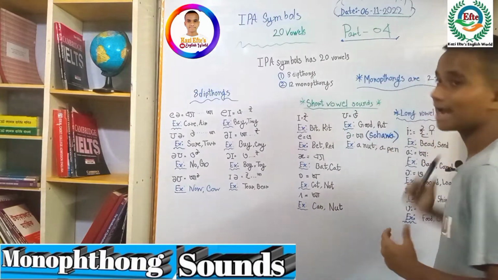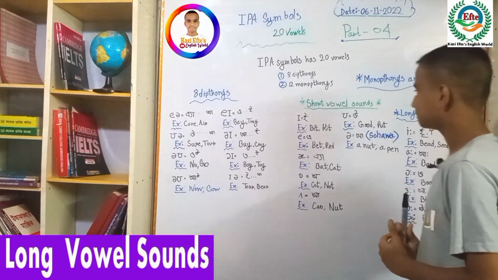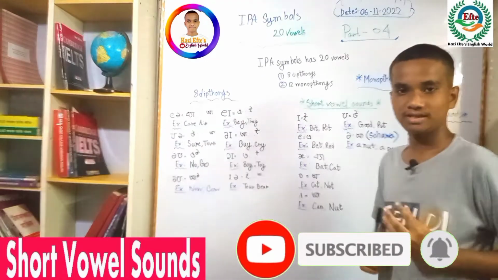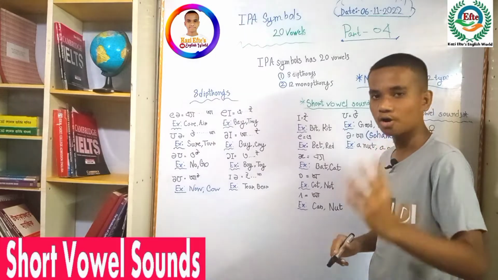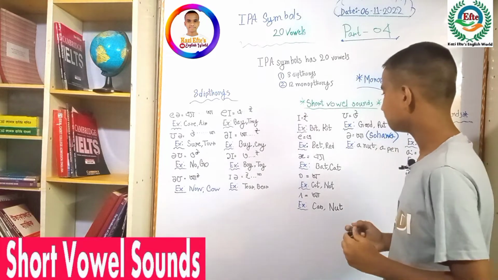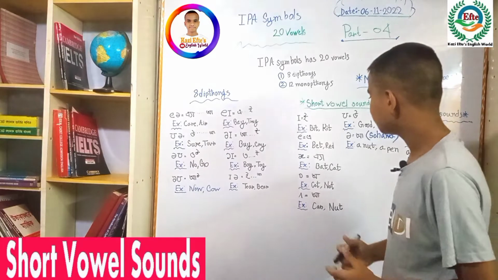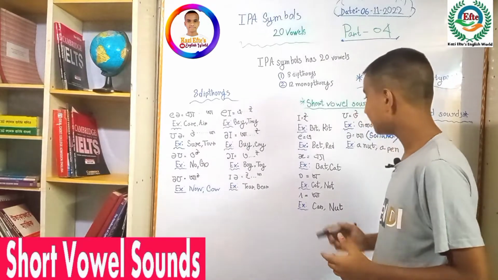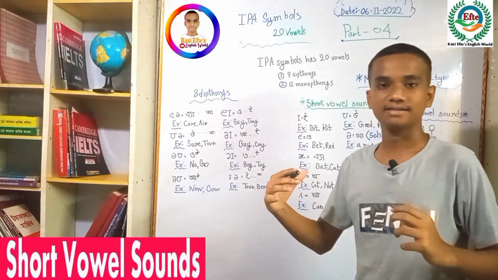Monophthong sounds are of two types. Firstly, short vowel sounds, and then long vowel sounds. Short vowel sounds are pronounced shortly. So let's see. This sound is like the English letter I. The pronunciation will be 'i' shortly. For example, bit, kit. And then we can see the symbol like the English letter E. The pronunciation will be 'e'. For example, bed, red.